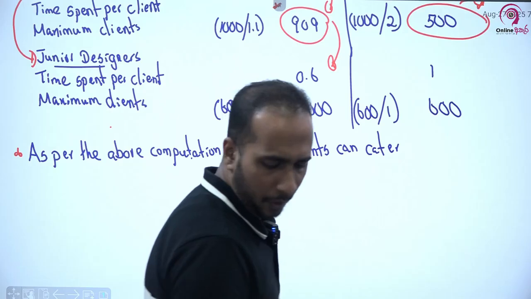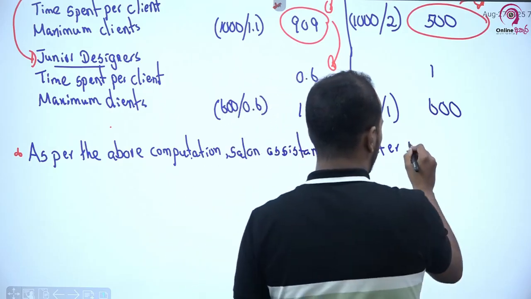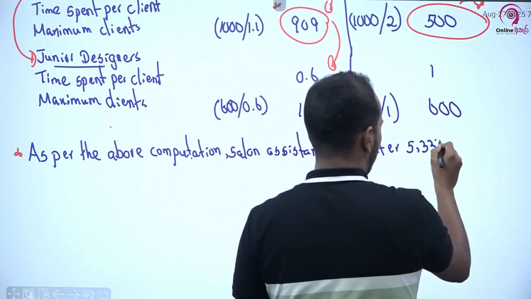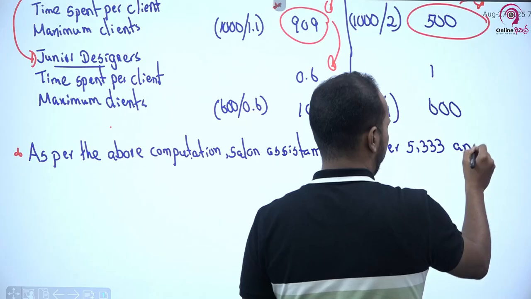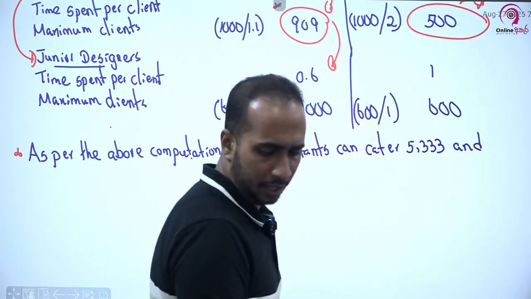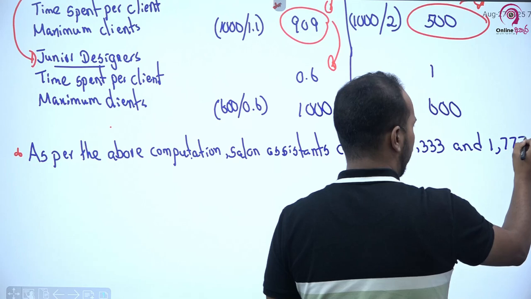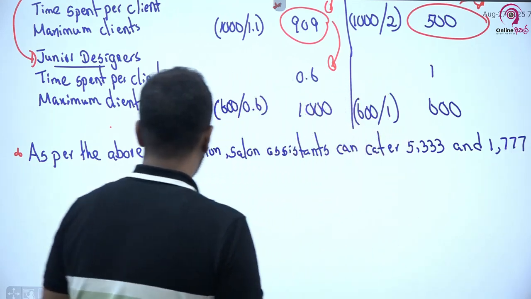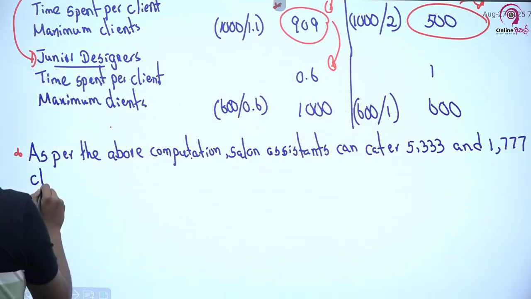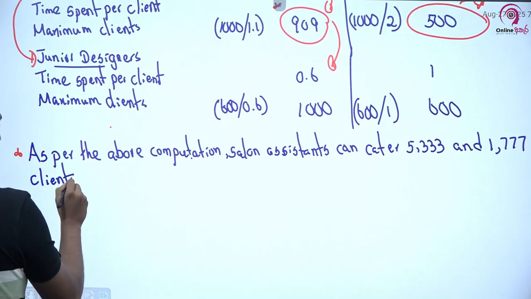It is 5,333 and 1,777 clients per month.